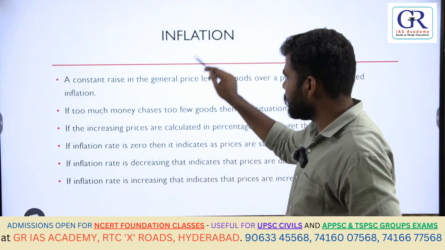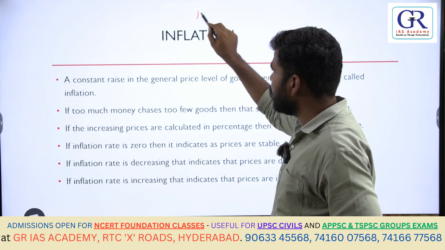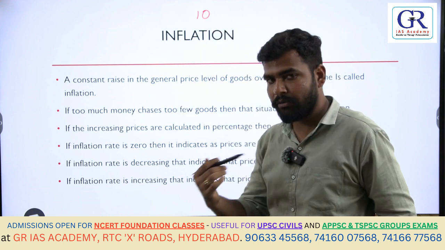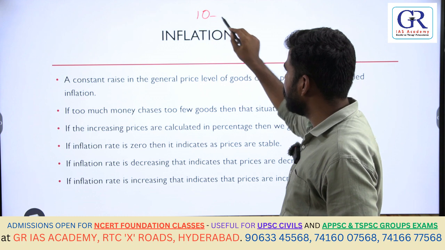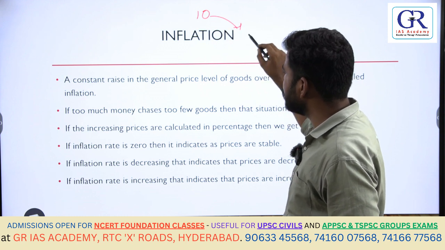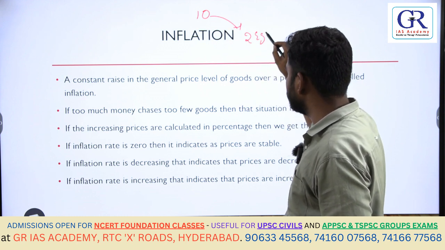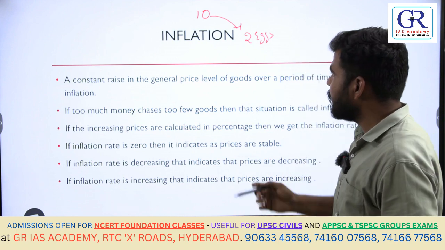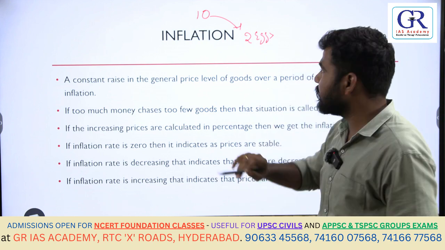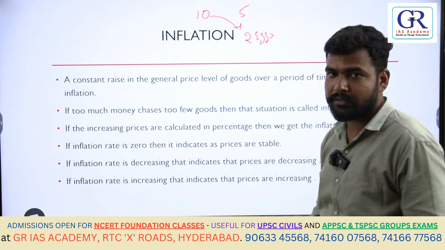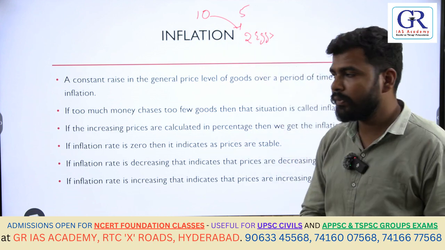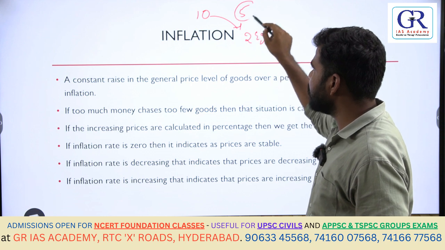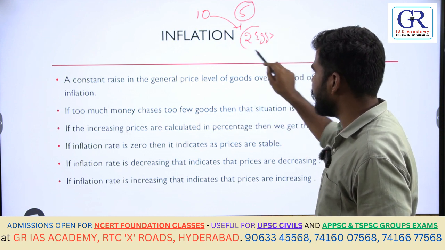Let us say, for example, you have 10 rupees with you. With these 10 rupees you are going to get 2 eggs, because each egg costs 5 rupees. If the cost of an egg is 5 rupees, then you are going to get 2 eggs.